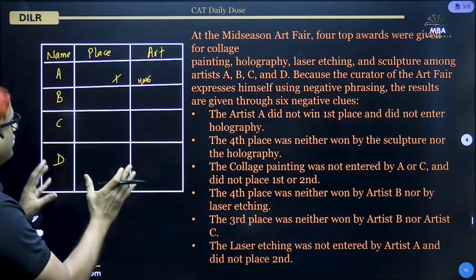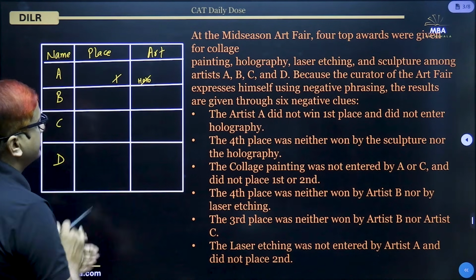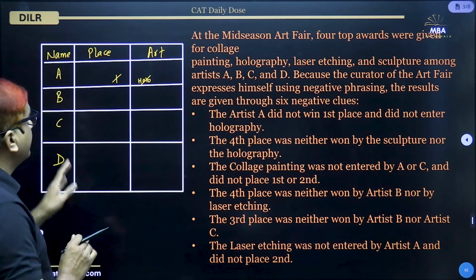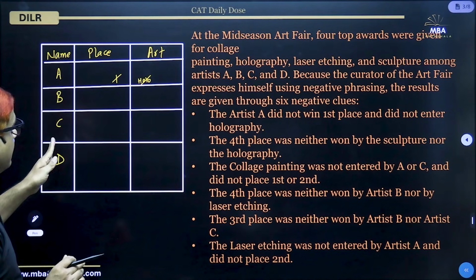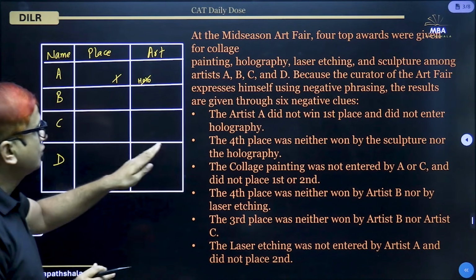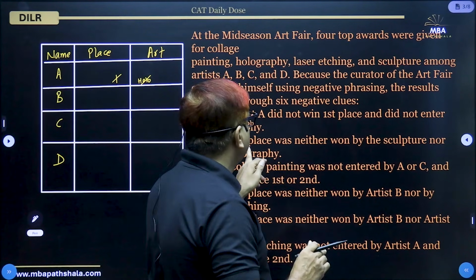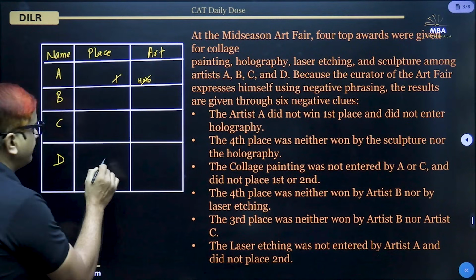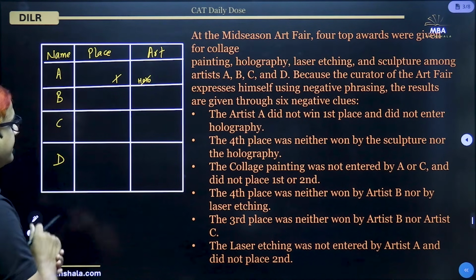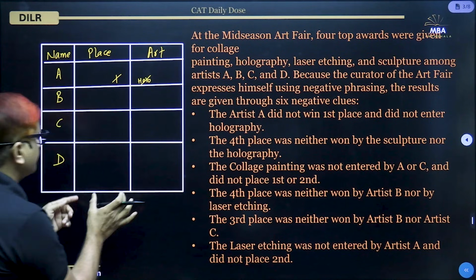So we cannot put that information directly in the table because here the fixed variable is name. If we had taken the place as the fixed variable, then obviously we could have put that in front of fourth, it cannot be a sculpture or holography. But as we have taken name, we should put this information outside.